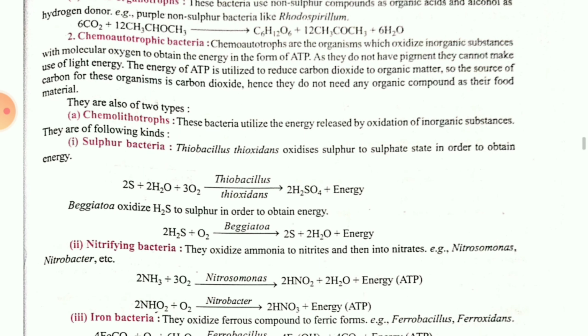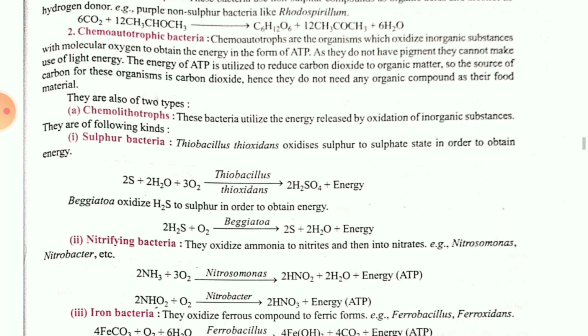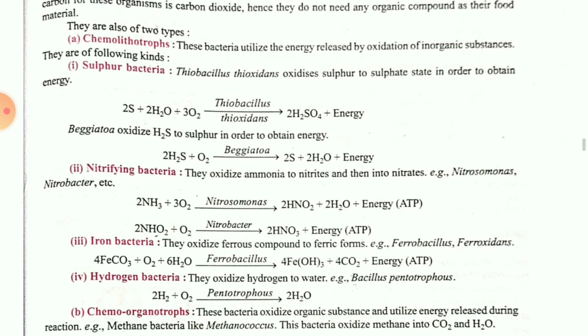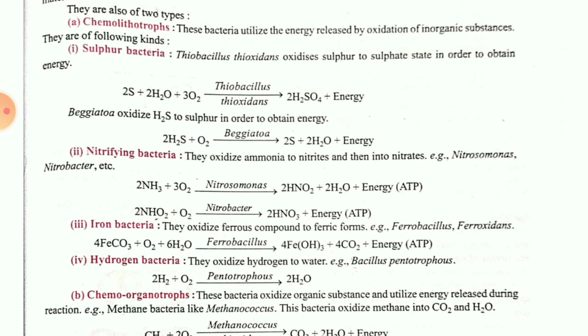Then, children, the next category is chemoautotrophic. By the name itself it is clear that in this process chemical substances are utilized by the bacteria for the preparation of their food. Then it is divided into two. The first one, chemolithotrophs. Here the oxidation of inorganic substances takes place. The first one is sulfur bacteria, second nitrifying bacteria, third iron bacteria, and fourth hydrogen bacteria.